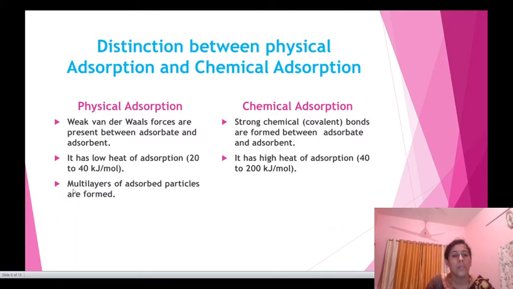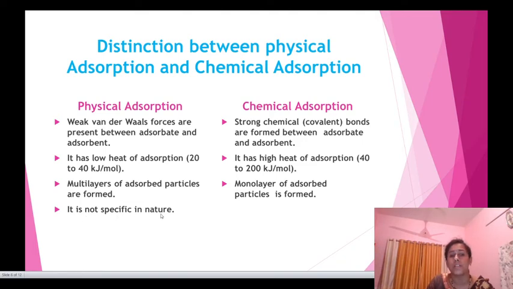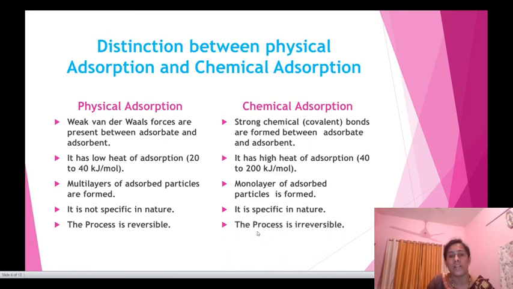Third point, multilayers of adsorbed particles are formed in physical adsorption, while in chemical adsorption a monolayer of adsorbed particles is formed. Fourth point, physical adsorption is not specific in nature, while chemical adsorption is specific in nature. The physical adsorption process is reversible, while the chemical adsorption process is irreversible. Physical adsorption occurs at ordinary temperature, while chemical adsorption occurs at high temperature.